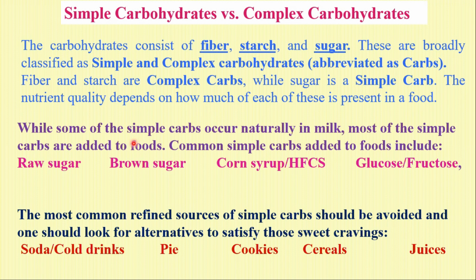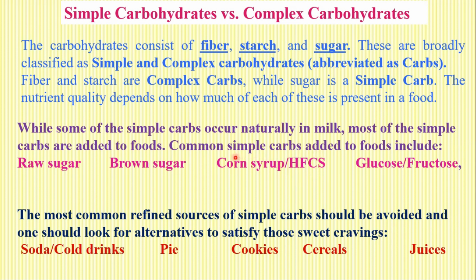While some of the simple carbohydrates occur naturally in milk, most of the simple carbohydrates are added to foods. Common simple carbohydrates added to foods include raw sugar, most commonly, then brown sugar, and then corn syrup or HFCS. It is called high fructose corn syrup.